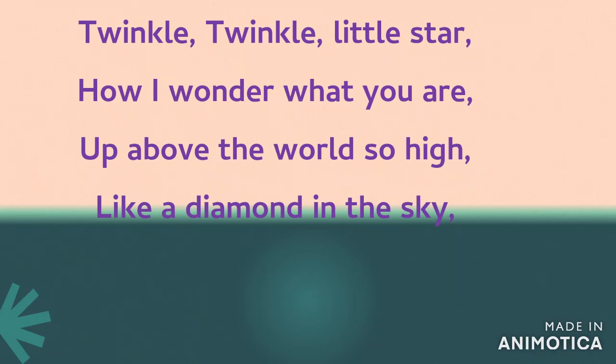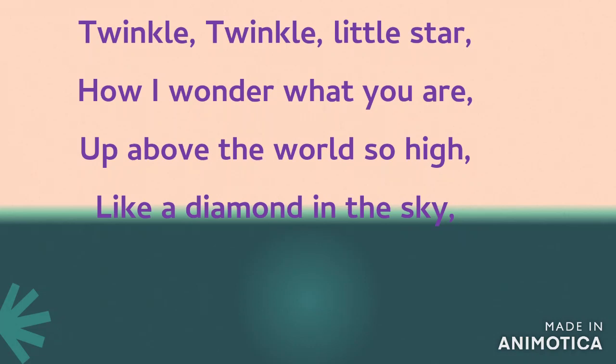Let's look at this familiar poem that you might have studied in your kindergarten section. Twinkle, twinkle, little star, how I wonder what you are. Up above the world so high, like a diamond in the sky. Now, if this stanza is given to you and you have been asked to find the rhyme scheme, first of all, you should understand that the stanza has got 4 lines. In a poem, we always refer to lines and we don't call them sentences. So here we have got 4 lines.